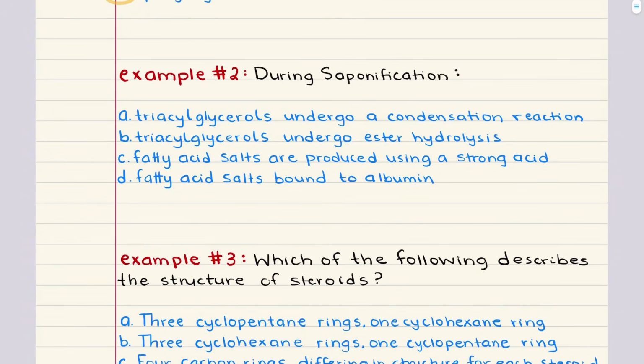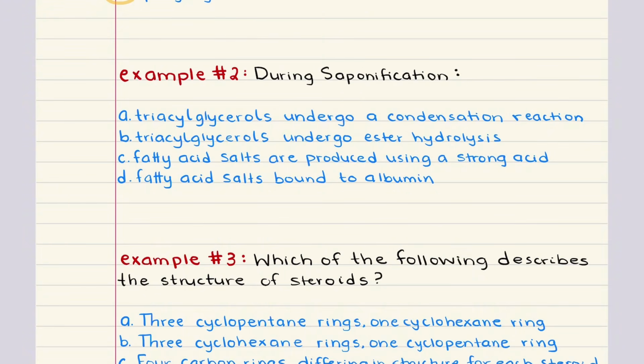Problem 2 says, during saponification, blank. A says, triacylglycerols undergo a condensation reaction. B says, triacylglycerols undergo ester hydrolysis. C says, fatty acid salts are produced using a strong acid, and D says fatty acid salts bind to albumin.